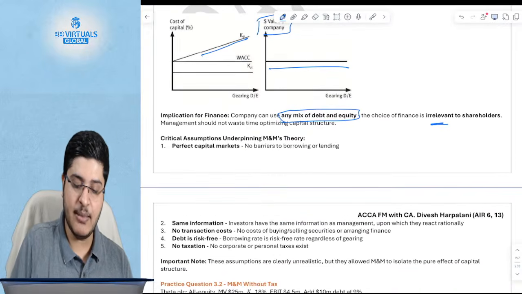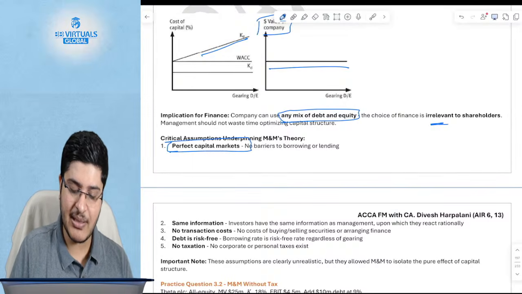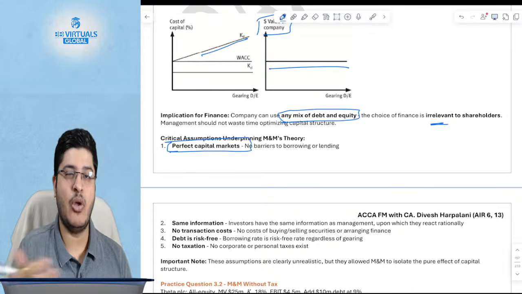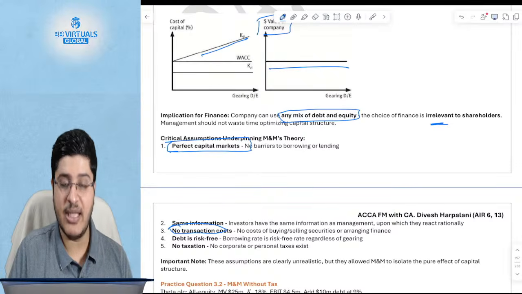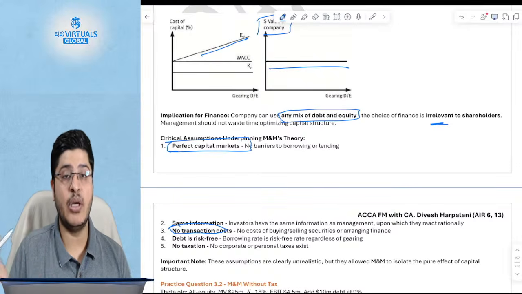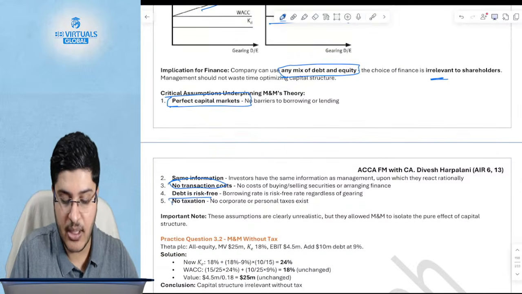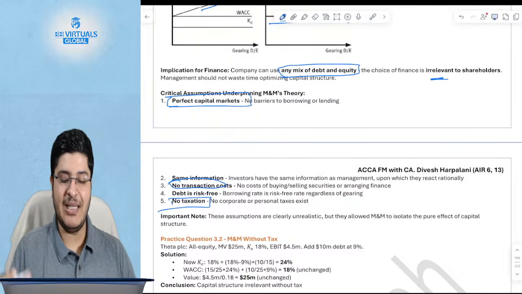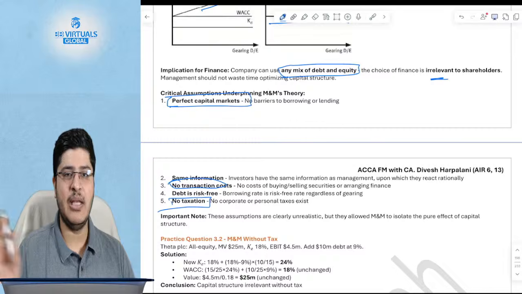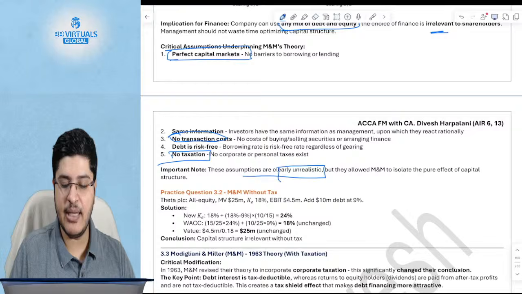Okay, and these are the assumptions, which is perfect capital markets. These could be tested in section A and B also. Some of these are very generic assumptions, which are almost always there: no taxation, perfect capital markets, no transaction costs, and so on. Even if you don't remember any others, at least remember the generic ones. No taxation is not an assumption in all the theories. In fact, even in the immediately next theory, this assumption will change. But perfect capital markets and no transaction costs are typically assumptions that are there everywhere. Now these assumptions are clearly unrealistic because you always will have taxation, you always will have transaction costs.